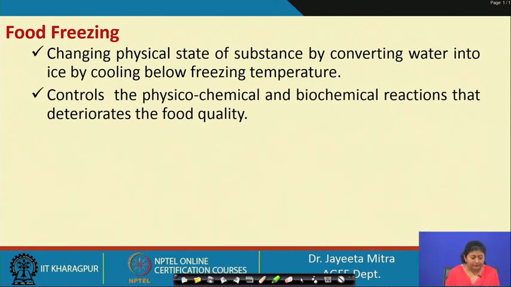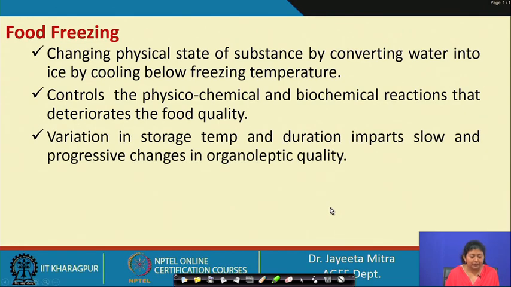Now, by freezing we can control the physicochemical and biochemical reactions that deteriorate the food quality. These reactions are minimized because by converting water to ice we restrict the mobility of the liquid water, and along with it the dissolved solids and enzymes, which are restricted to certain locations. Their mobility is restricted, and because of that the changes will be minimal.